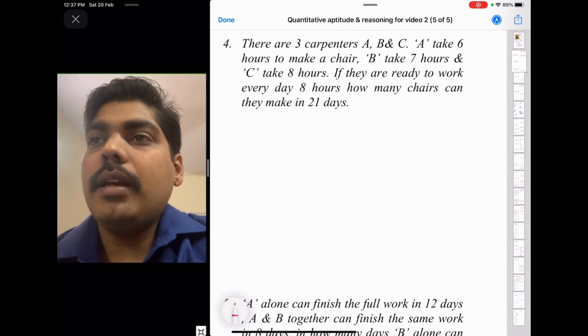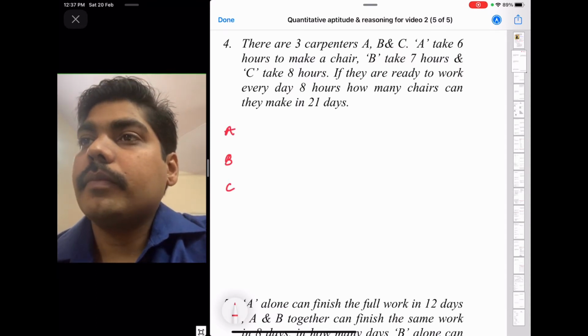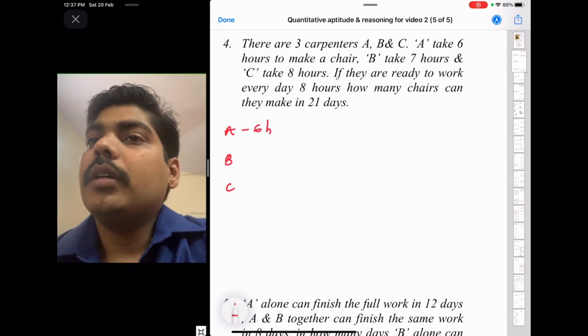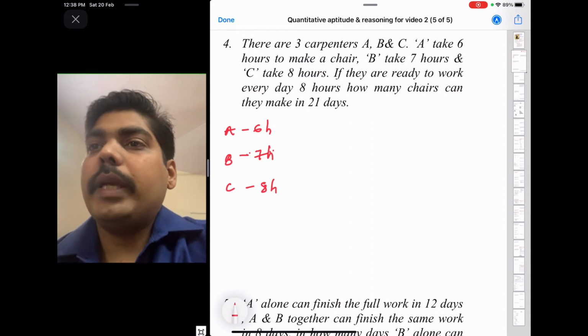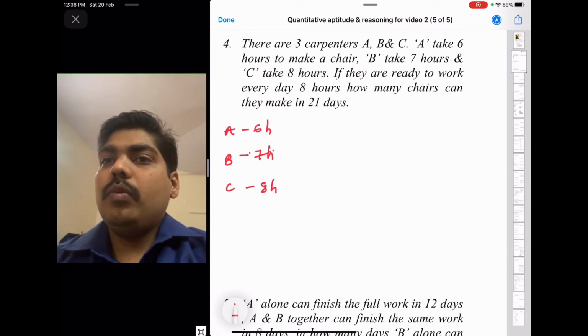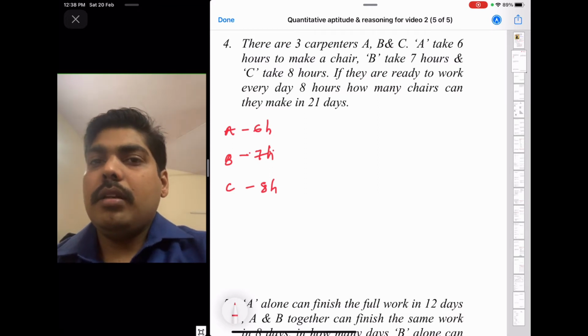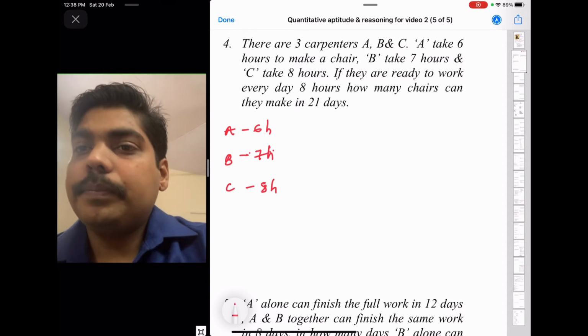There are three carpenters, A, B and C. A takes 6 hours to make a chair, B takes 7 hours to make a chair and C takes 8 hours to make a chair. If they work 8 hours every day, how many chairs can they make in 21 days?